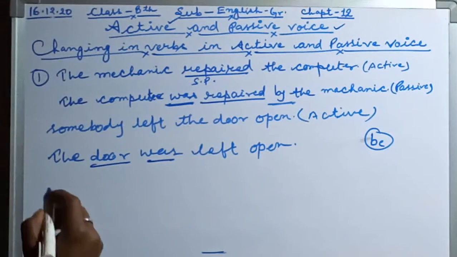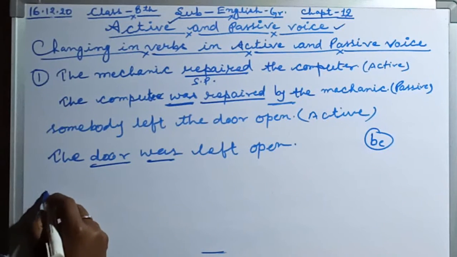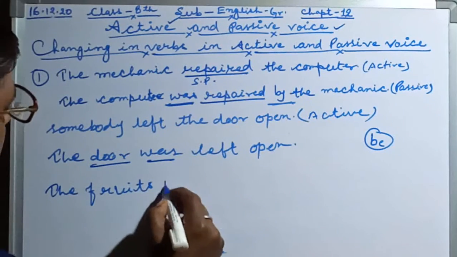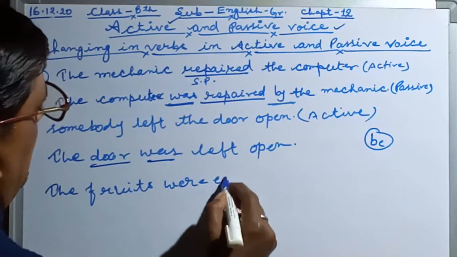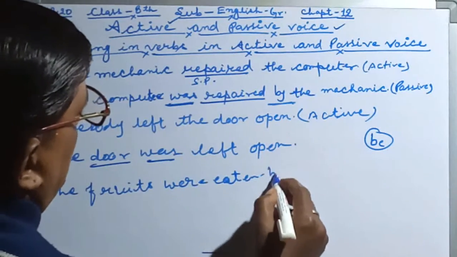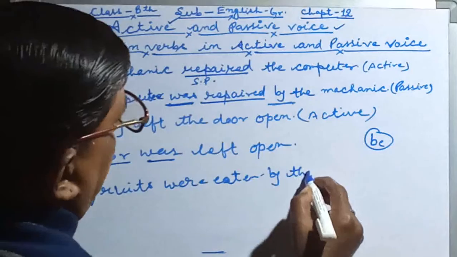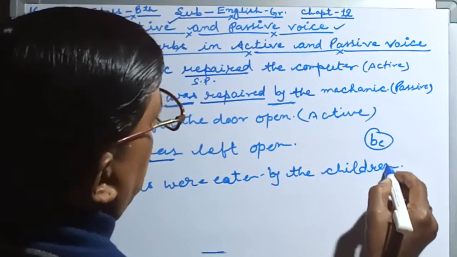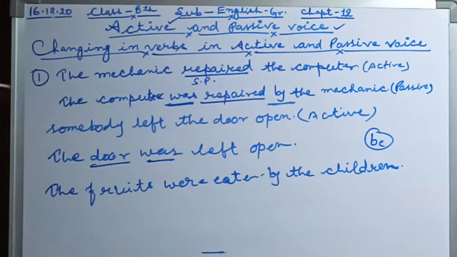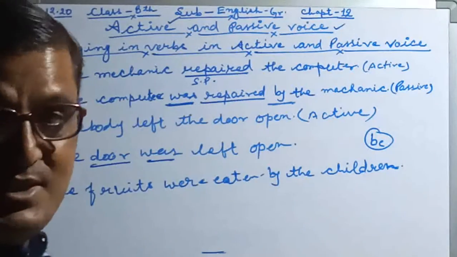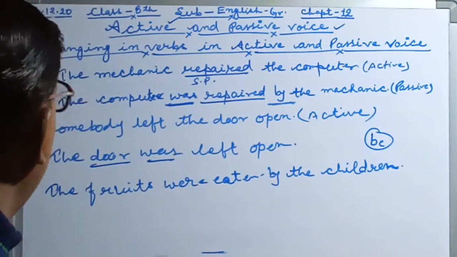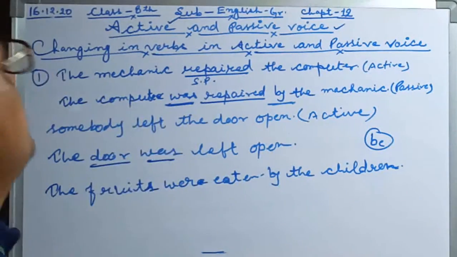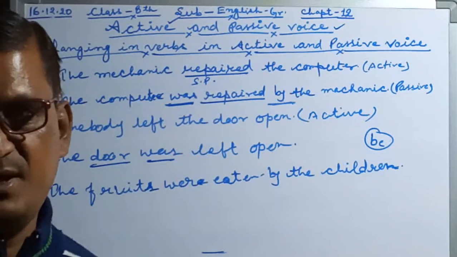Just like the fruits were eaten by the children. The fruits were eaten by the children. Here we are looking at what is coming, the fruits. Fruits is plural number, so we write the fruits were eaten by the children, and in this way we try to understand. Clear, students?